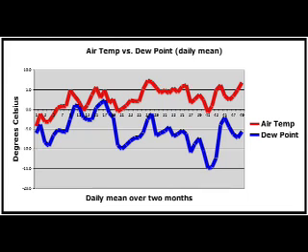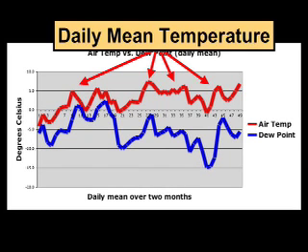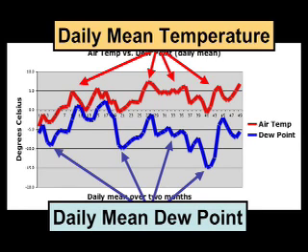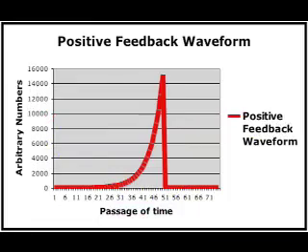Now, the second part of the experiment, I used 2 consecutive months of data harvested from the Stevenson screen. I calculated the mean daily temperature and graphed it against the mean daily dew point to see what relationship exists between the ongoing temperature changes and the dew point, which, by the way, is an accurate reflection of absolute humidity. Again, I was specifically looking for an indication of positive feedback.